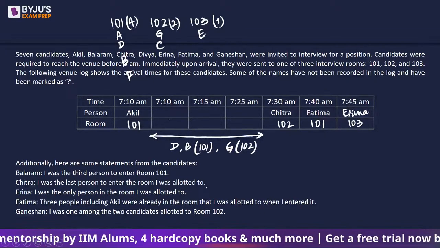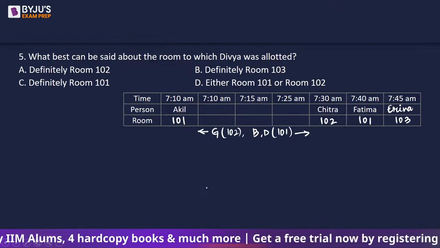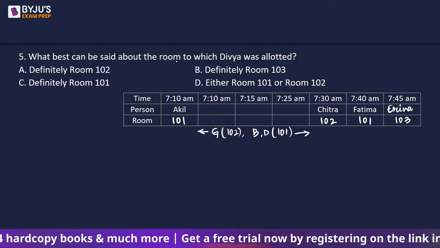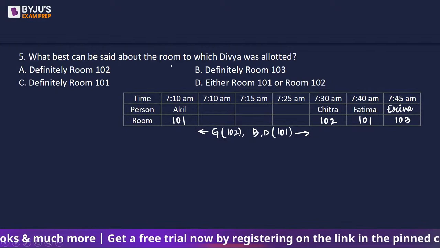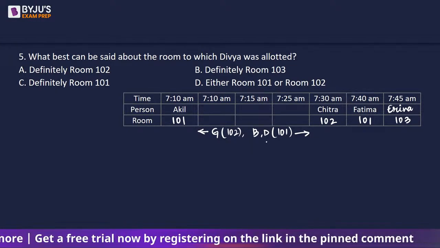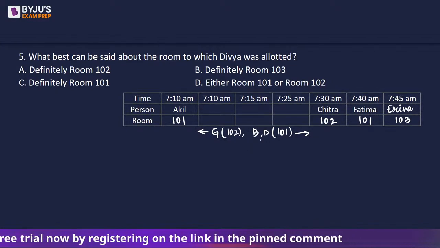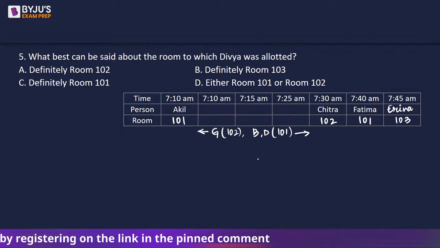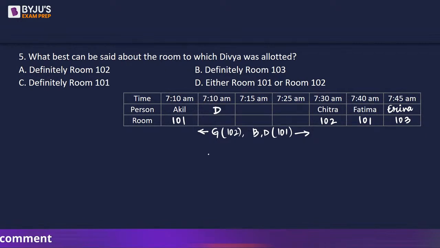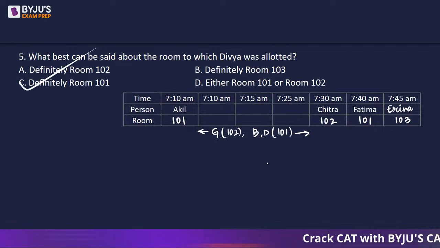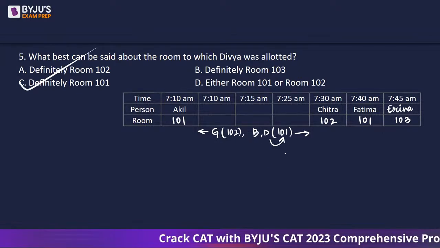Let's look at the question. What best can be said about the room to which Divya was allotted? So we know that Divya was allotted... अच्छा रूम नंबर पूछ रहे हैं ना, टाइमिंग नहीं है. So Divya definitely was allotted room number 101, right? हाँ टाइमिंग होता तो we would have cases.